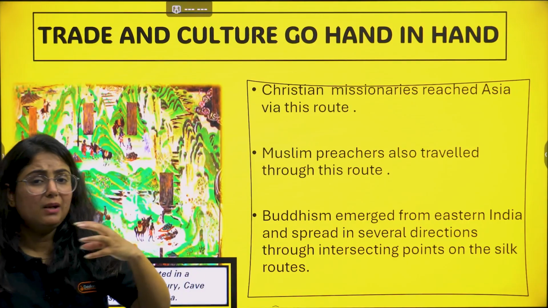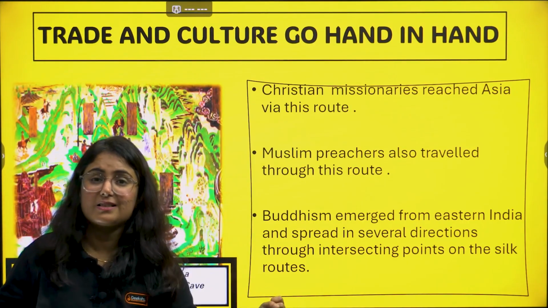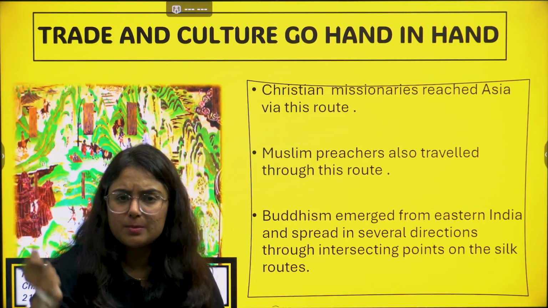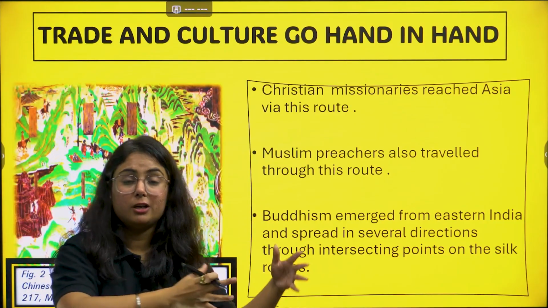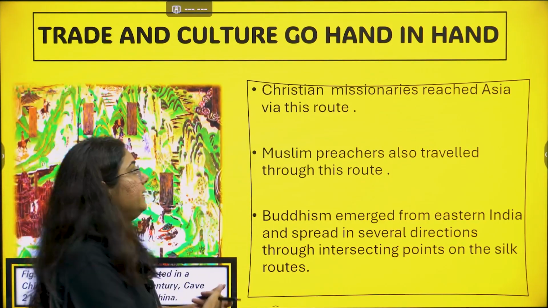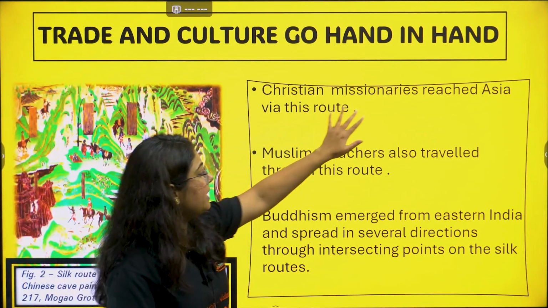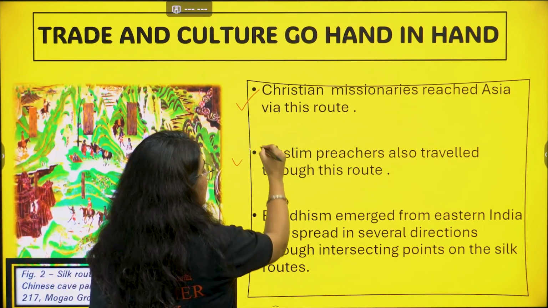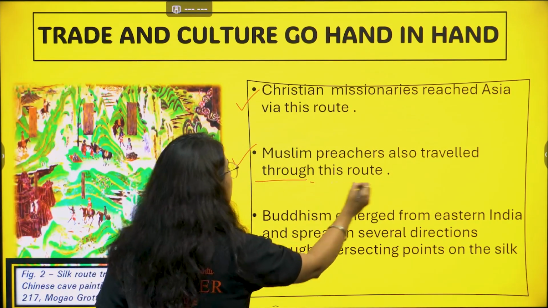So when people were coming from different places, like from the Arab region, they came and introduced Islam. When people came from Europe, they introduced Christianity, and this is how culture went hand in hand. So Christian missionaries reached Asia via this route. This is very clear. Muslim preachers also traveled through this route.